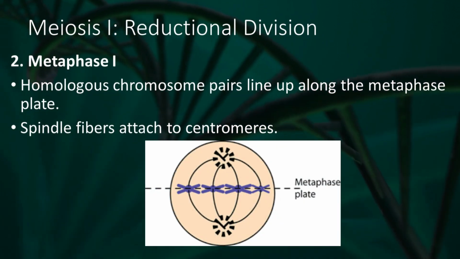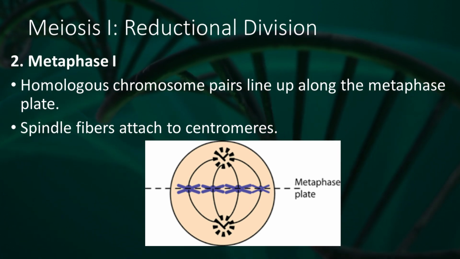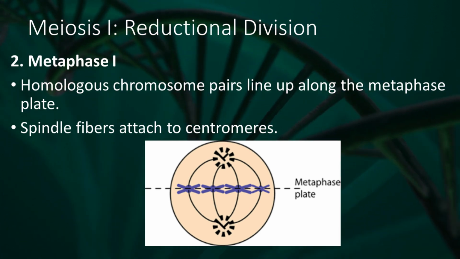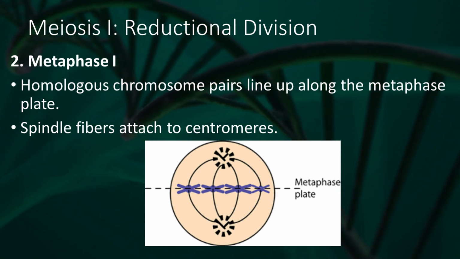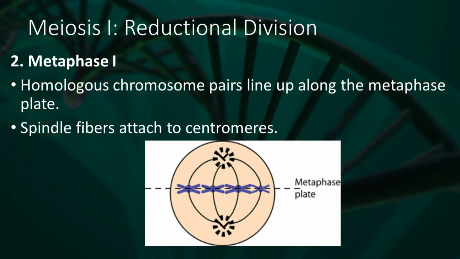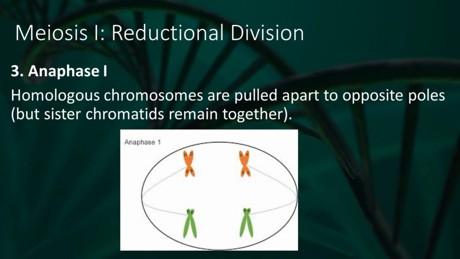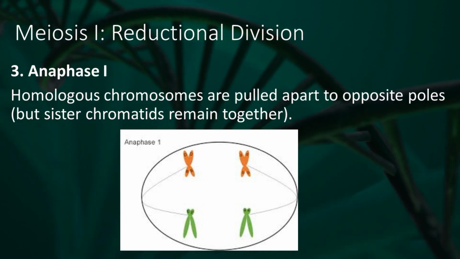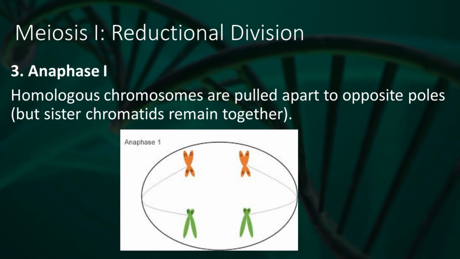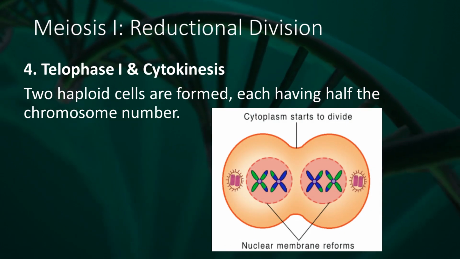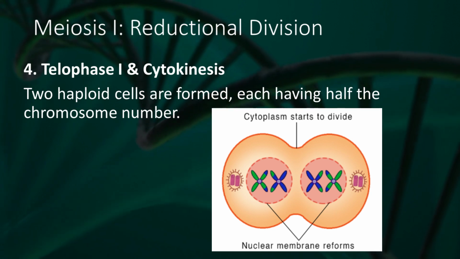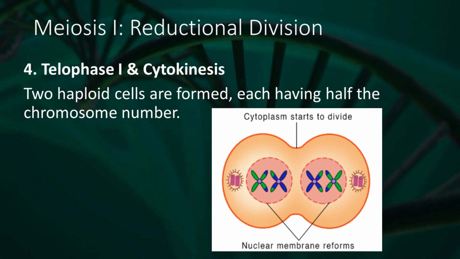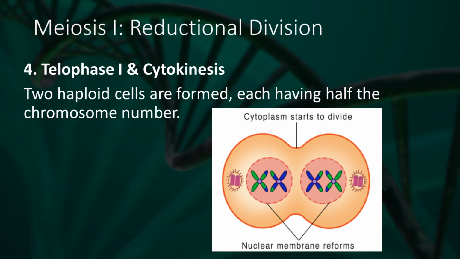2. Metaphase 1. Homologous chromosome pairs line up along the metaphase plate. Spindle fibers attach to centromeres. 3. Anaphase 1. Homologous chromosomes are pulled apart to opposite poles, but sister chromatids remain together. 4. Telophase 1 and cytokinesis. Two haploid cells are formed, each having half the chromosome number.